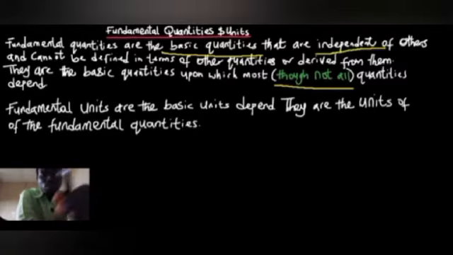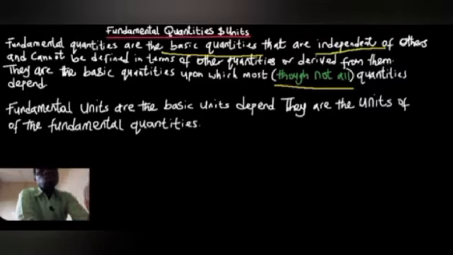And fundamental units are the units of the fundamental quantities. So I'll just recap that again. The fundamental quantities are the basic quantities that are independent of others, and they are used to derive other quantities.